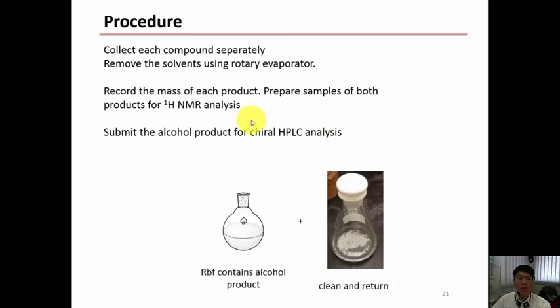We will then check the purity of the products using proton NMR. And since our aim also includes investigating the efficiency of the enzymatic reaction, we will send the alcohol for chiral HPLC analysis. So at the end of the day, we need to submit the round bottom flask with the alcohol product, and return the cleaned conical flask so that other group mates can use them later.